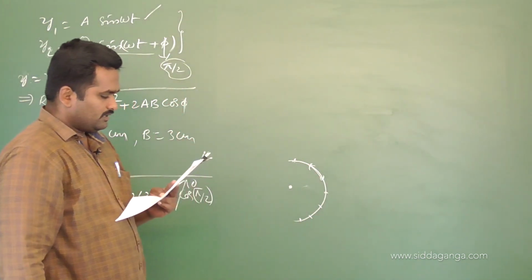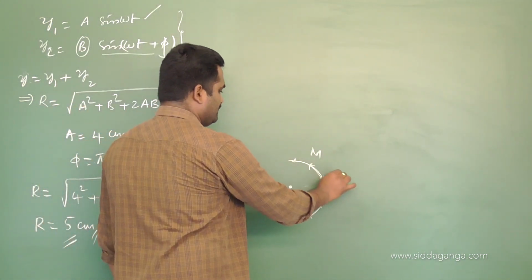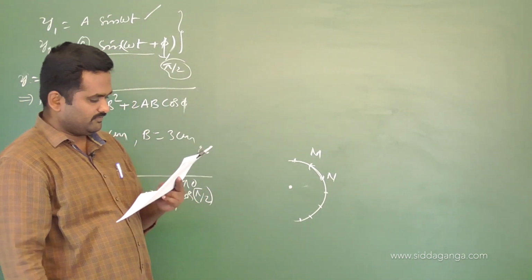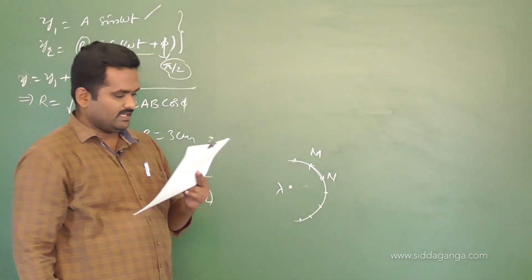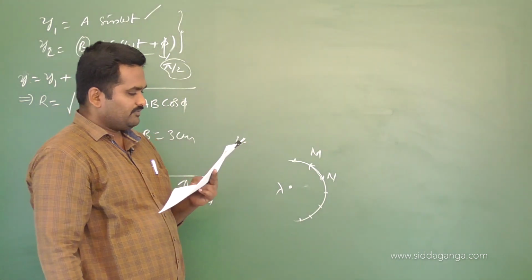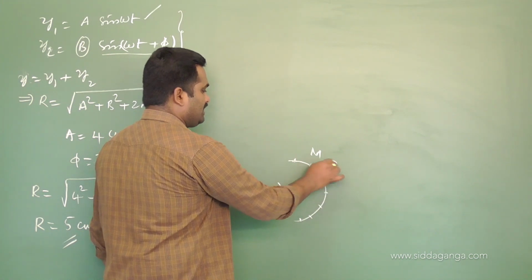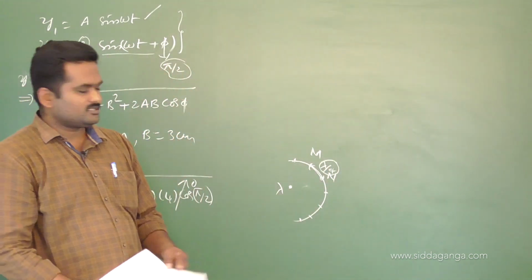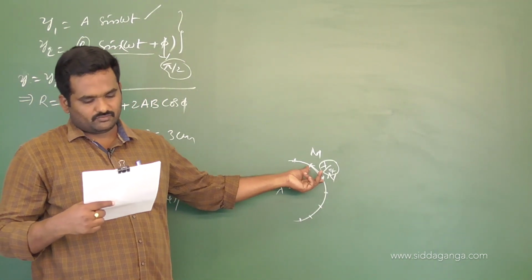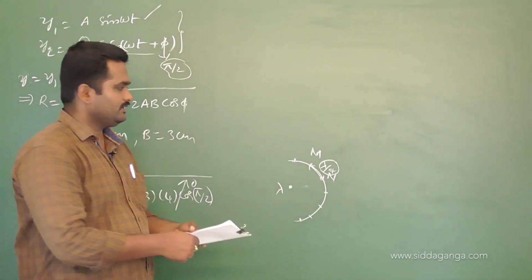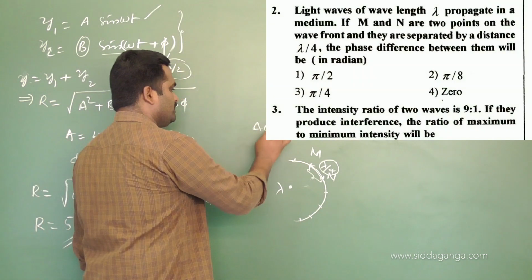They are saying that m and n are 2 points on the wavefront. Let me say this is some m and this is some n. The wavelength of this source is lambda, and the two points are separated by a distance of lambda by 4. Distance between m and n is lambda by 4. They are asking to find the phase difference between them. Between any 2 points, the phase difference delta phi will be equal to how much here?